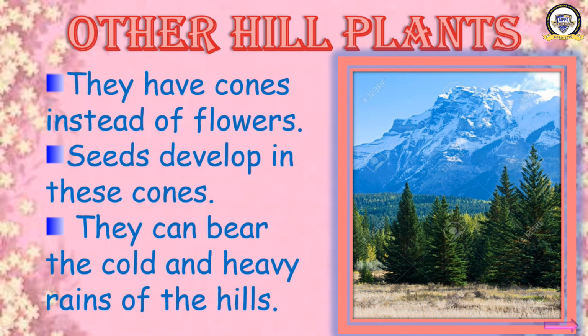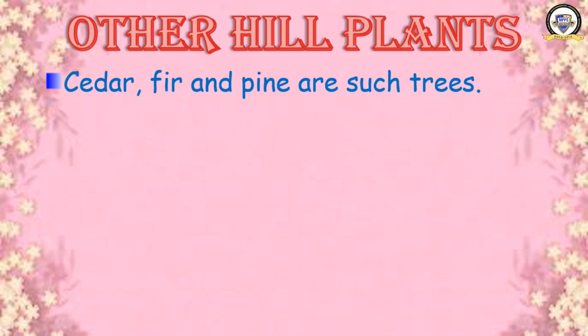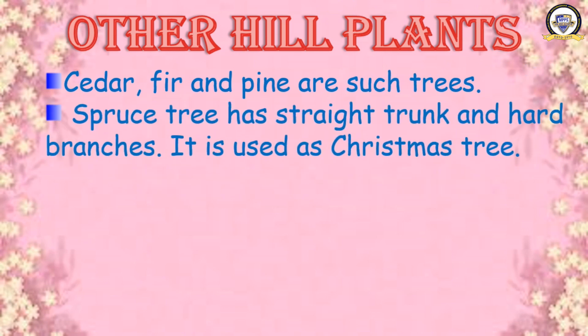We will learn more about the hill plants. What are others? Kedar, fir, and pine are such trees. We have seen conifers. Conifer tree examples: Kedar, fir, pine, etc. Then the next example is the spruce tree. Spruce tree has a straight trunk and hard branches. It is used as a Christmas tree. Its stem is straight and has hard branches also. So it is used as the Christmas tree for decoration during Christmas time.